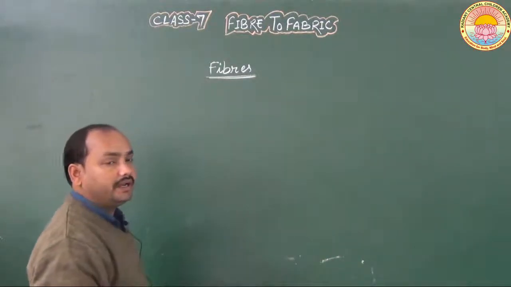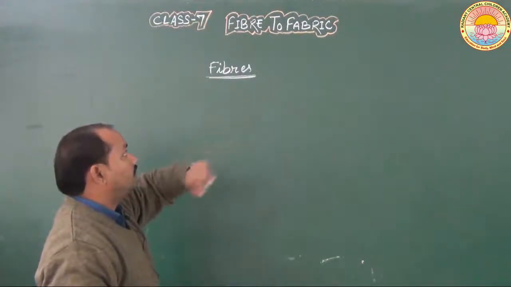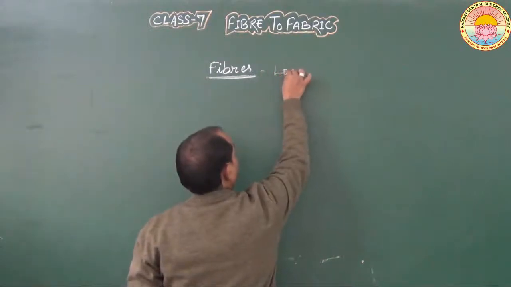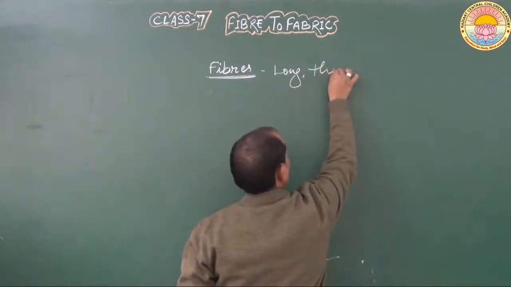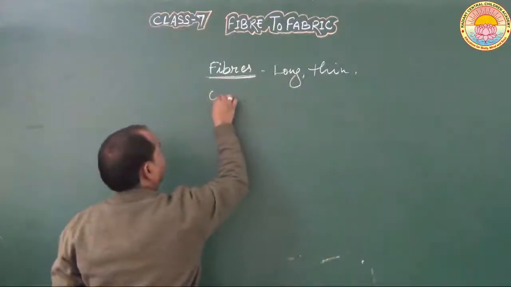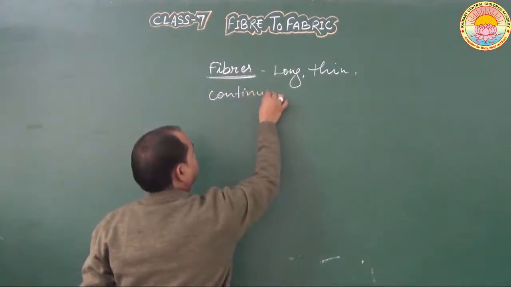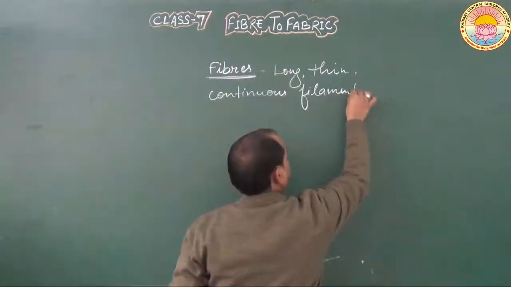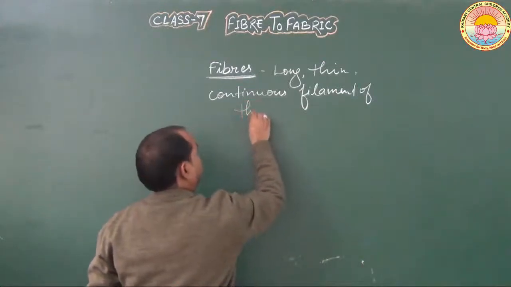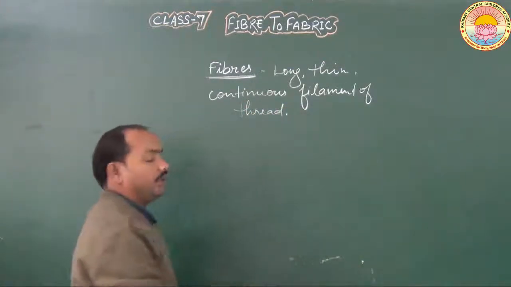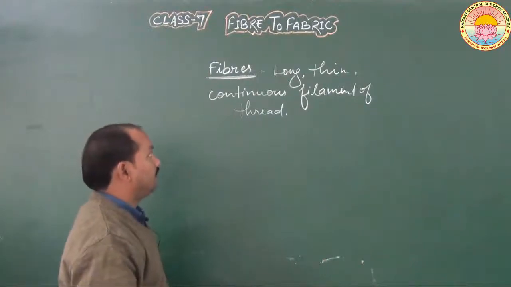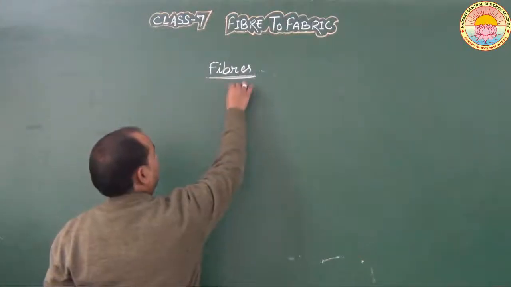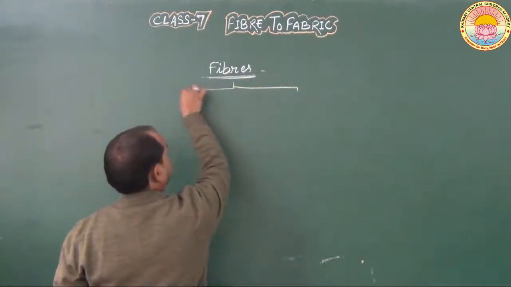Students, as we have already learned the definition of fibers in class 6, fibers are long, thin, continuous filaments of thread. This is the meaning, or we can say this is the definition of fiber. Fibers are long, thin, continuous filaments of threads, and fibers can be broadly divided into two parts.